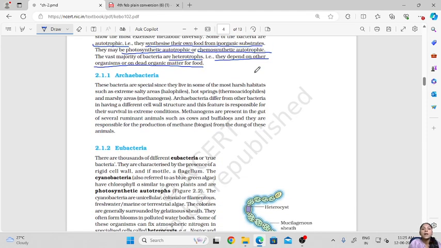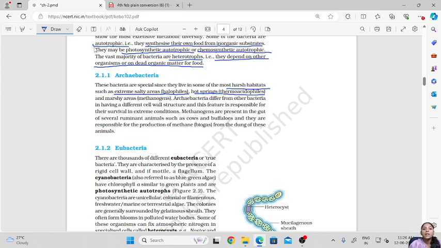The first type is archaebacteria. These bacteria are special since they live in some of the most harsh habitats, such as extremely salty areas, hot springs and marshy areas. Those bacteria that survive in extremely salty areas are called halophiles. Those in hot springs are called thermoacidophiles.